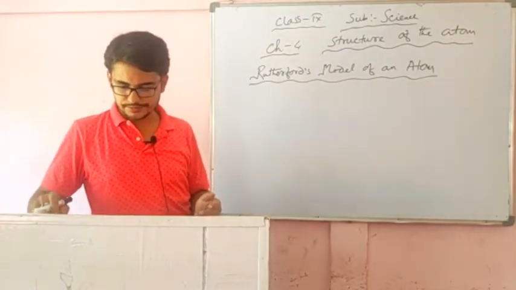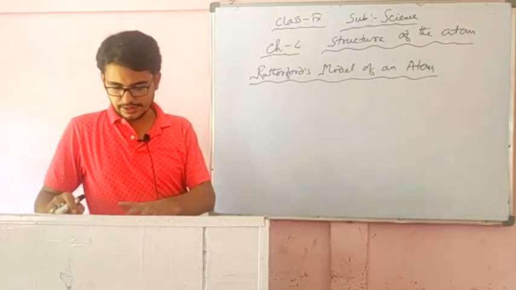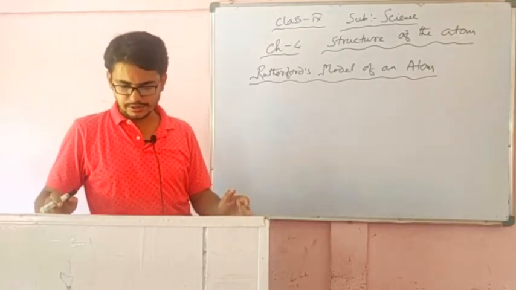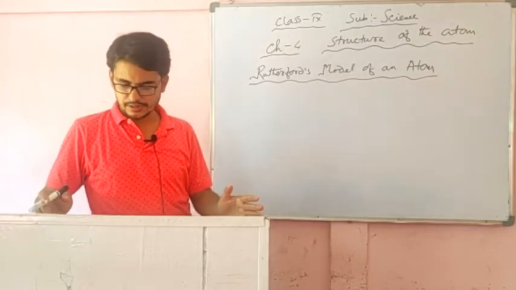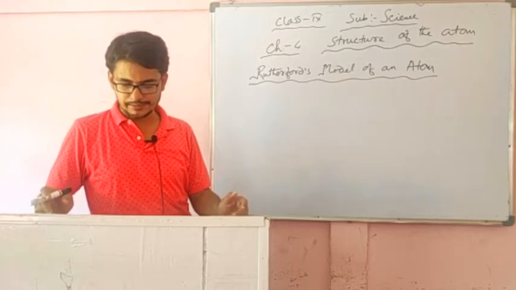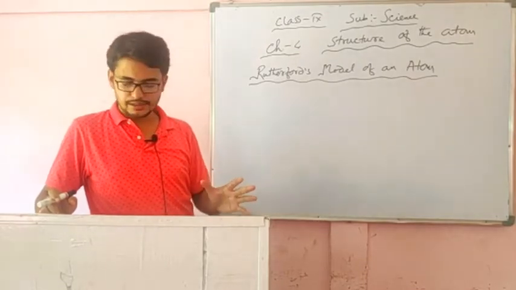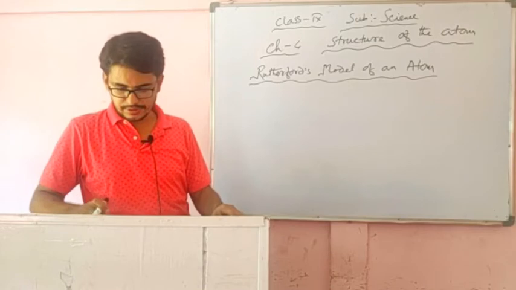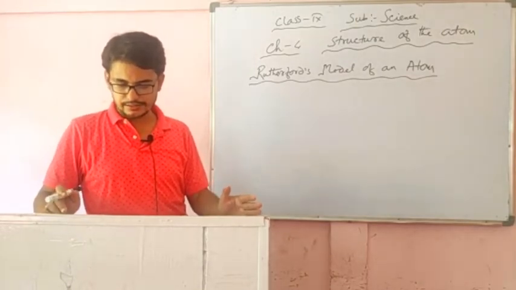Ernest Rutherford was interested in knowing how the electrons are arranged within an atom, and for this he designed one experiment with alpha particles, that is, fast moving alpha particles. In that experiment, he took a thin gold foil and allowed these fast moving alpha particles to fall on that gold foil. He selected gold foil because he wanted a layer as thin as possible.